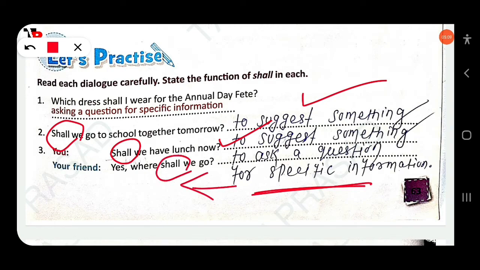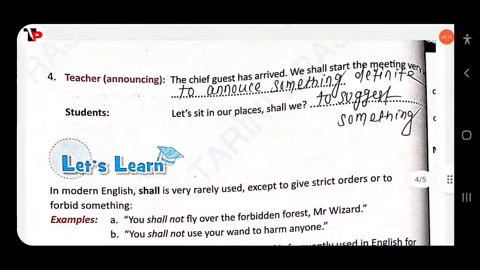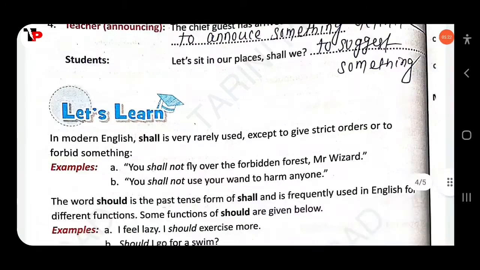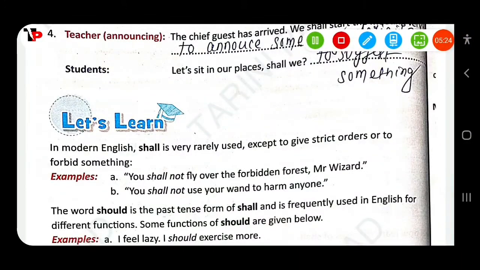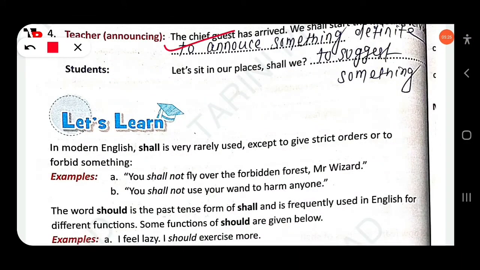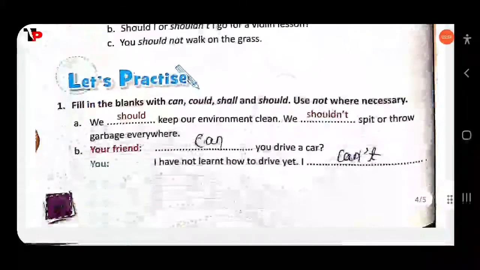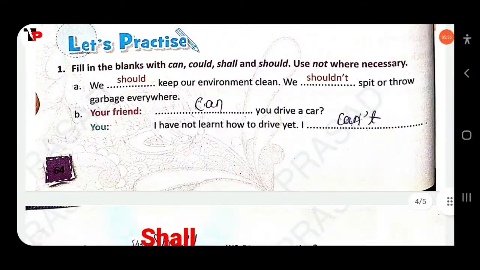Then next, the teacher announcing: the chief guest has arrived, we shall start the meeting very soon. This is to announce something definite. Then next, students, let's sit in our places, shall we? To suggest something.